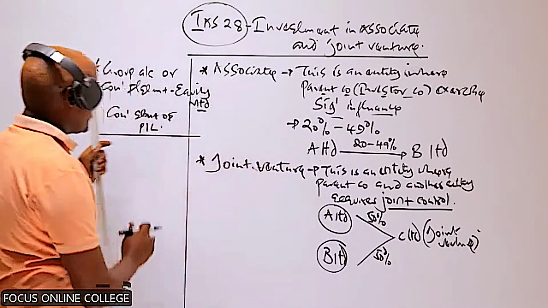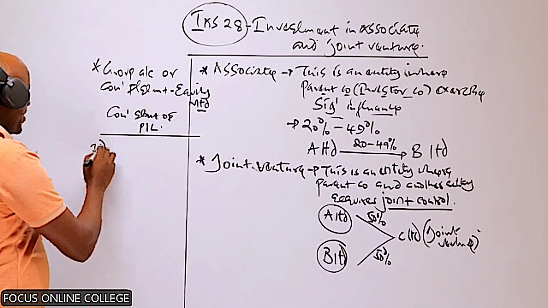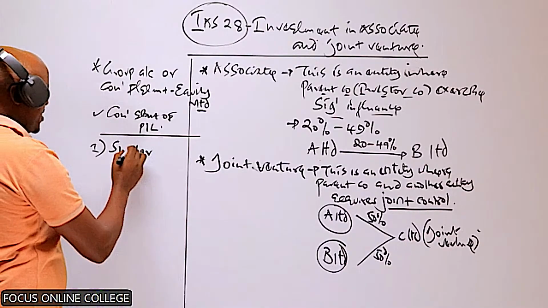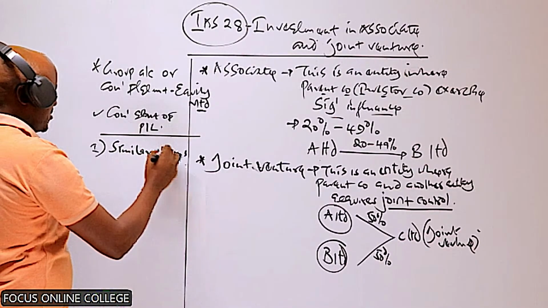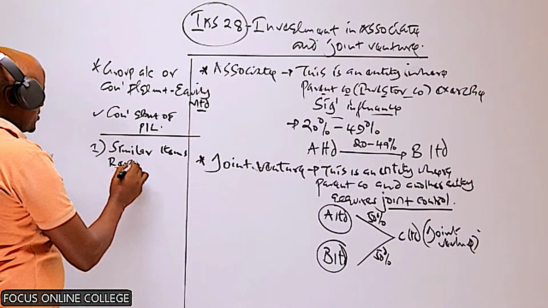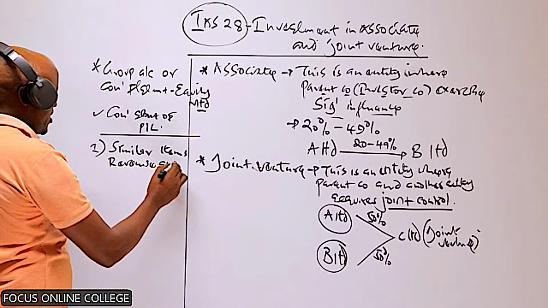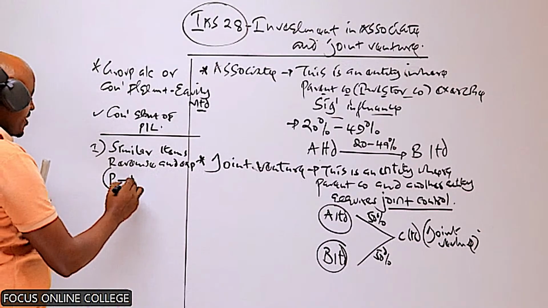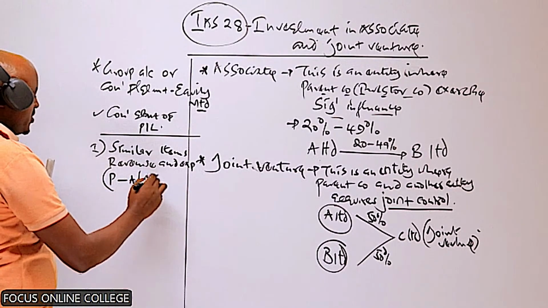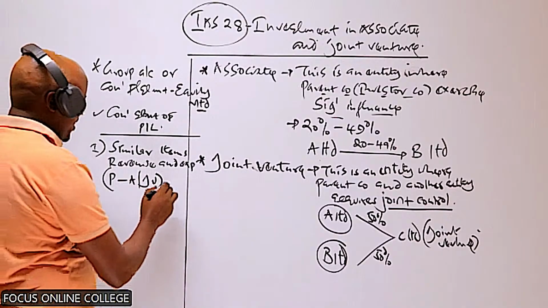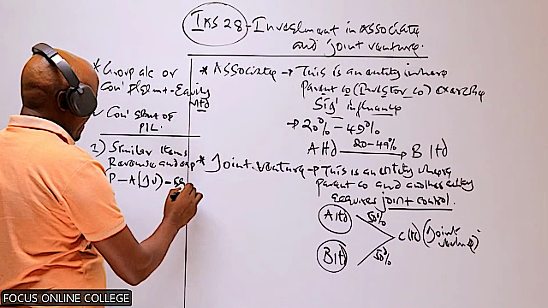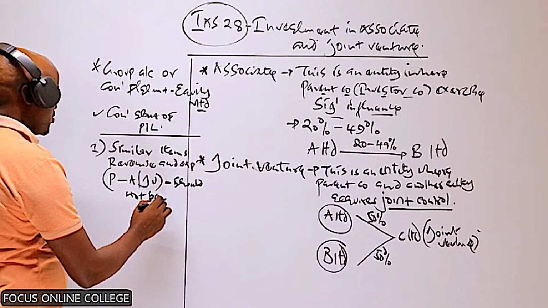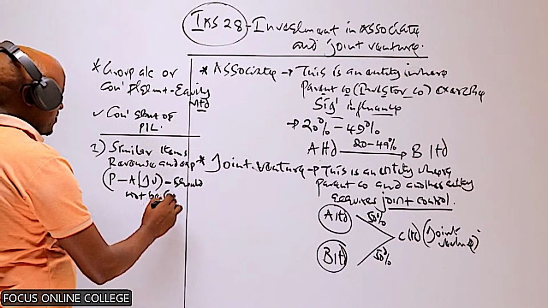Now, this method requires that, when preparing this, similar items of revenue and expenses, those of the parent company and those of the associate or the joint venture, should not be consolidated, should not be combined.